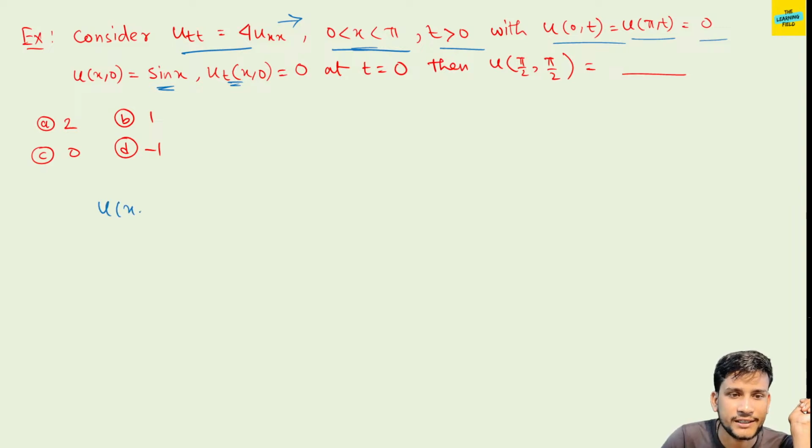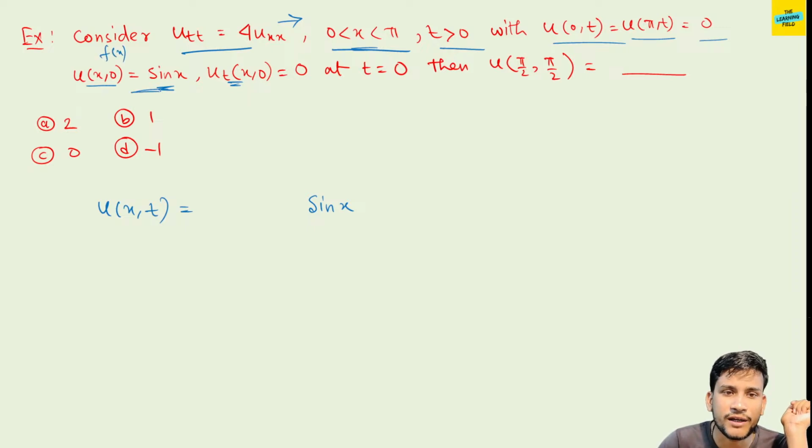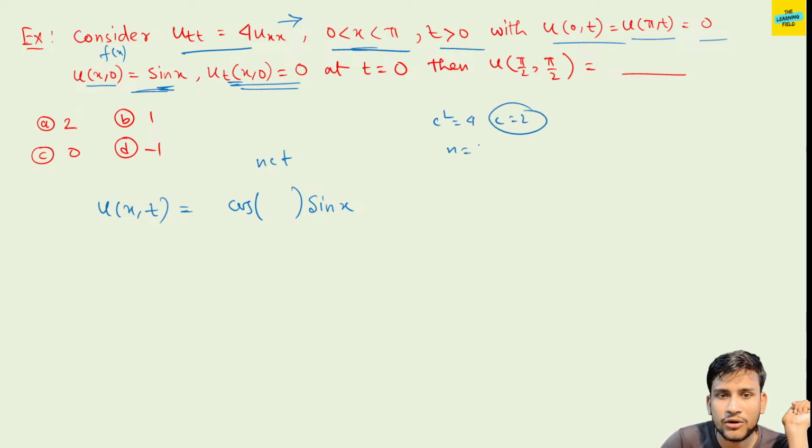So u(x,t) equal to sin x, given means sin x is already present in the solution. u(x,0) is f(x), so f is given, and g is 0, so here cos nct is present. So c square is equal to 4, c is equal to 2, and n equal to 1 if we consider, because the general form is sin nx or cos nx.